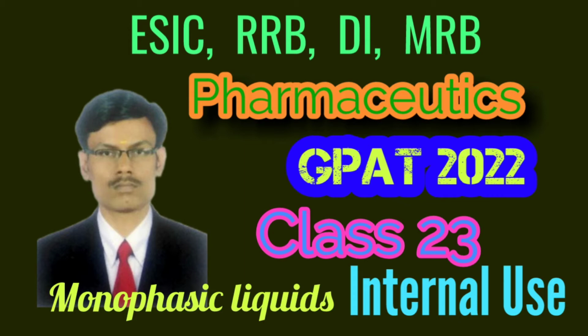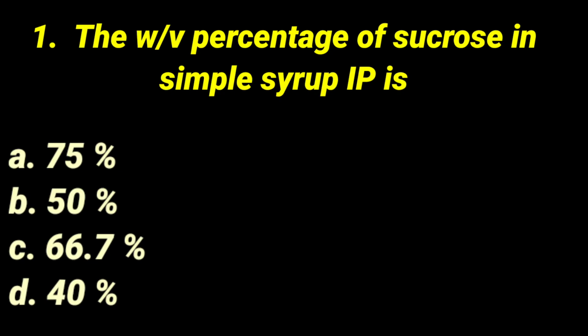In this pharmacy competitive examination revision point of view, today we are going to revise 5 important multiple choice type questions from pharmaceutics, monophasic liquid dosage forms for internal use. First question: the weight per volume percentage of sucrose in simple syrup IP is dash. Very simplest question, 2/3 portion. Okay, so 75, 50, 66.7 percentage and 40 percentage.